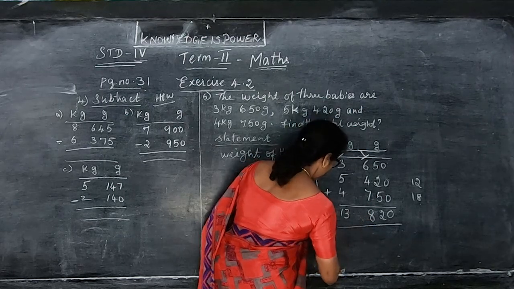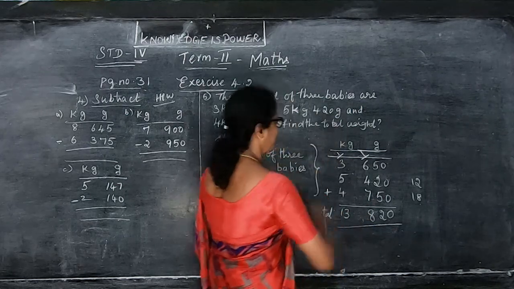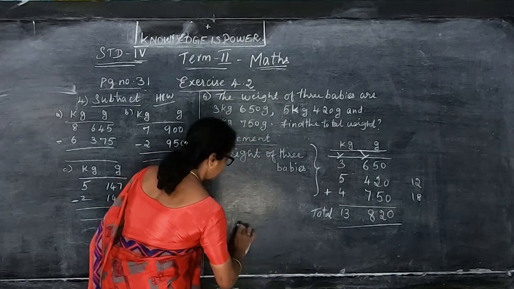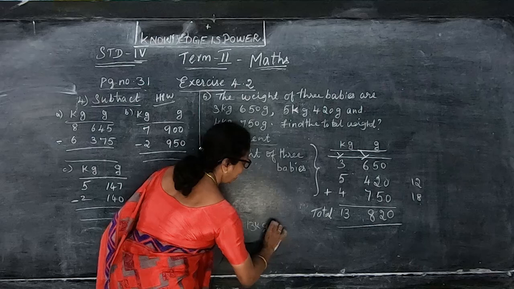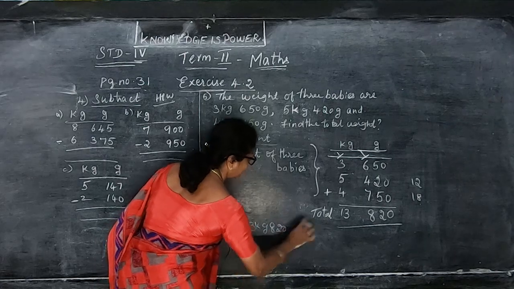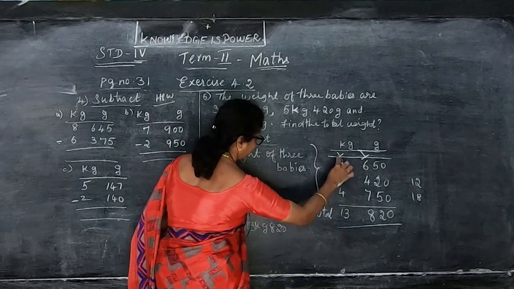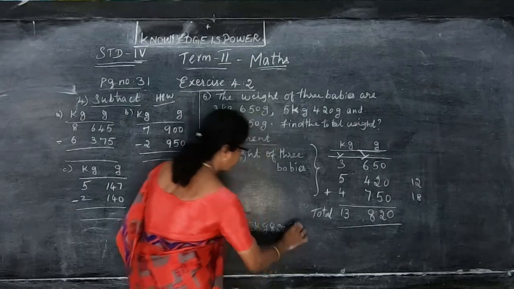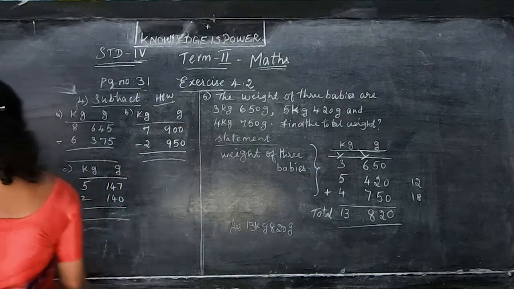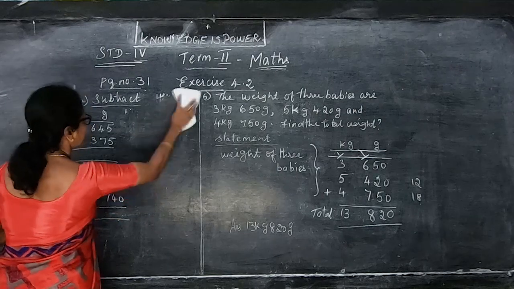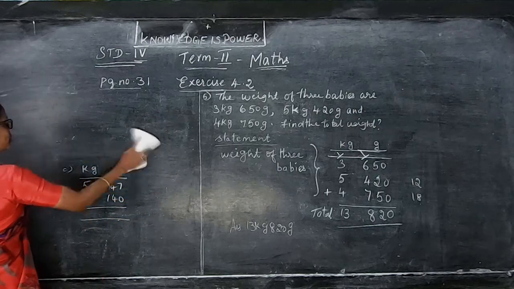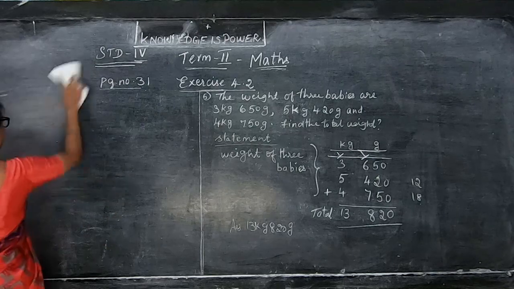This is the total weight of the babies. Okay, so the answer is 13 kilogram 820 gram. Okay, so write the statement like this and add. Put a plus sign. Whenever you are doing the addition or subtraction, you have to put the sign.